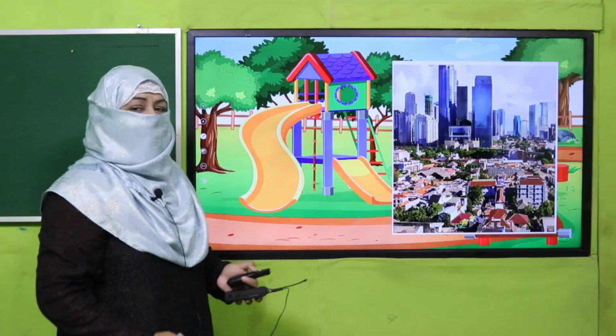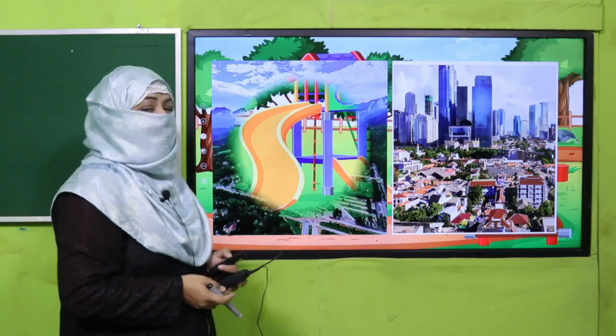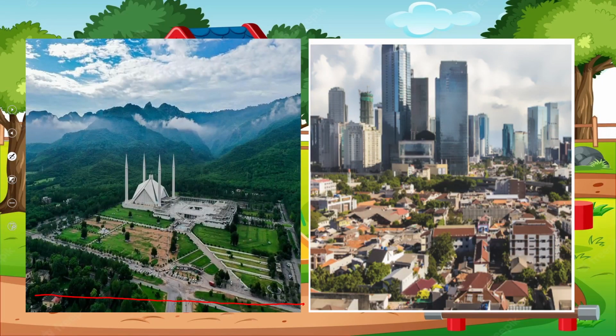Okay. When I say city, it can be any city. But when I say Islamabad, it is a particular city. And my children know it is the capital of Pakistan. Islamabad is the capital of Pakistan. So beta, Islamabad is a particular name because it is the name of a specific place. But when I say city, it can be any city. So it's a common naming word, right?